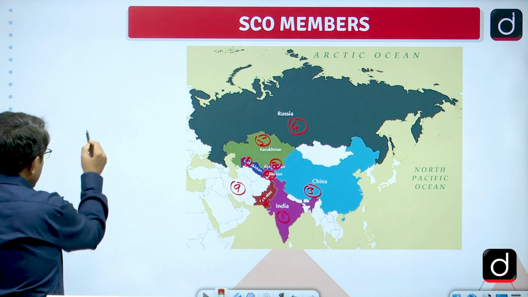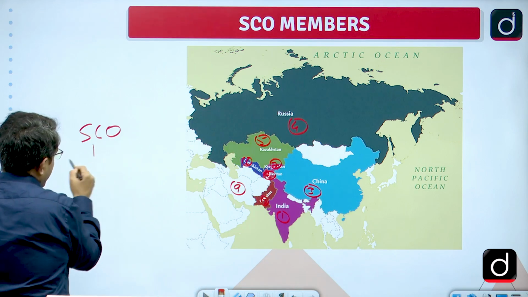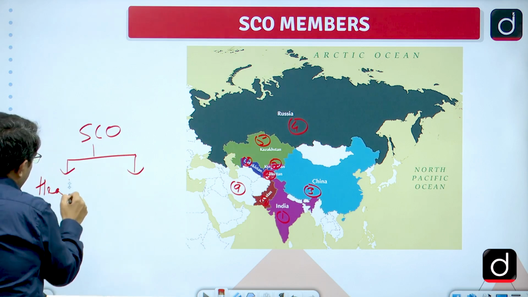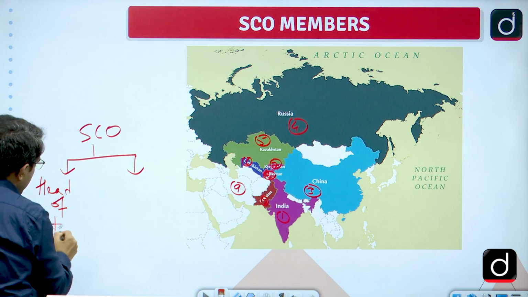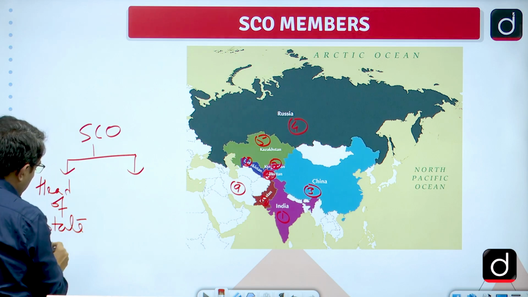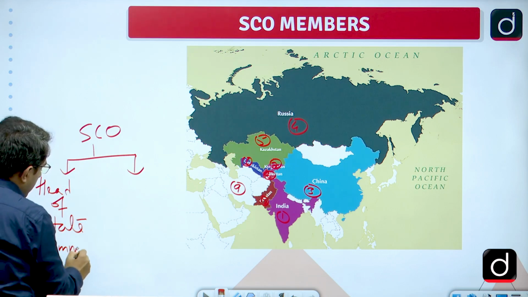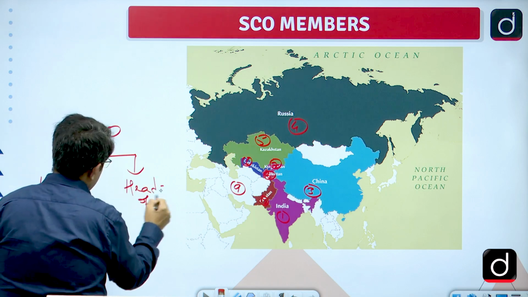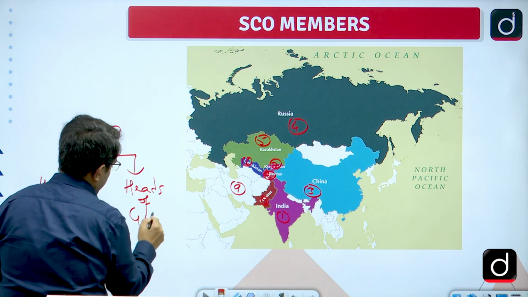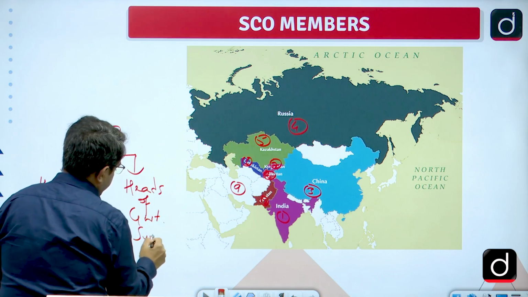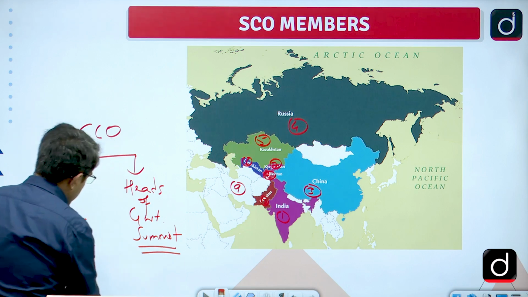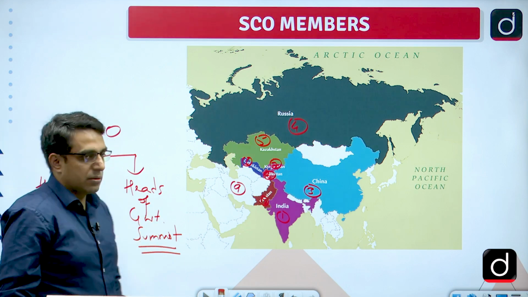Another important thing about the SCO summits is that every year the SCO has 2 important summits. One is the head of state summit, which is the highest decision making body, and the other is the heads of government, which is actually for more routine decisions.